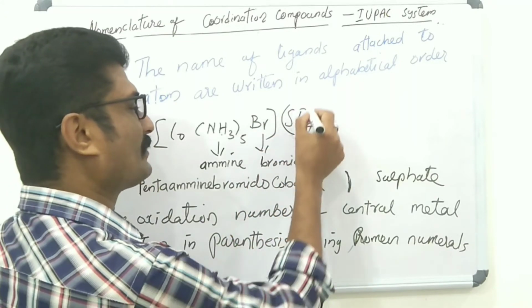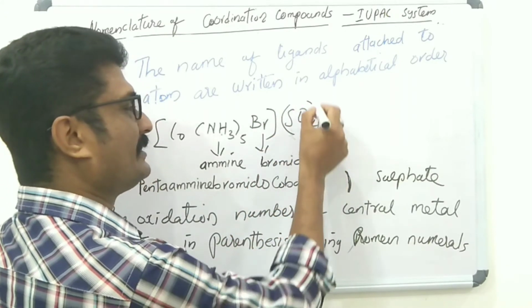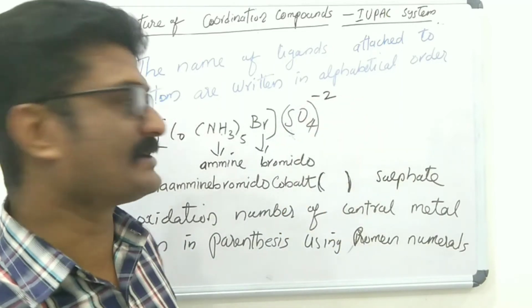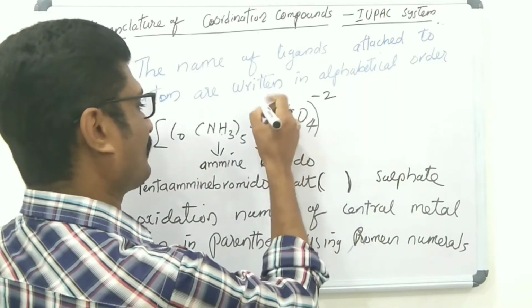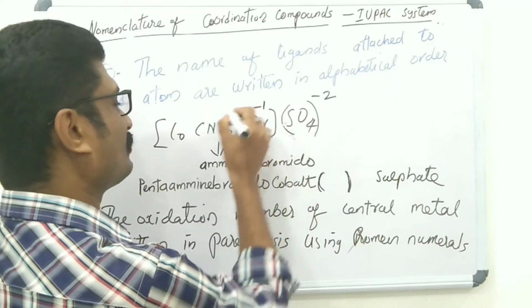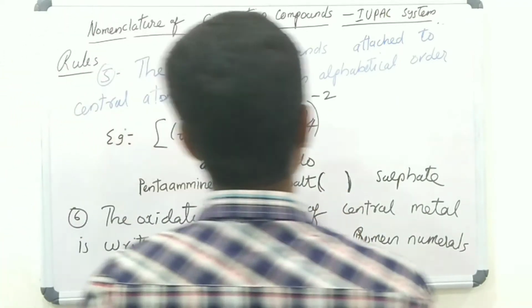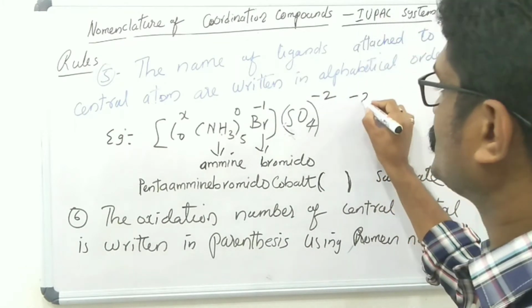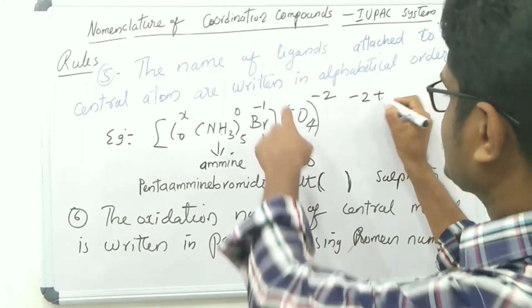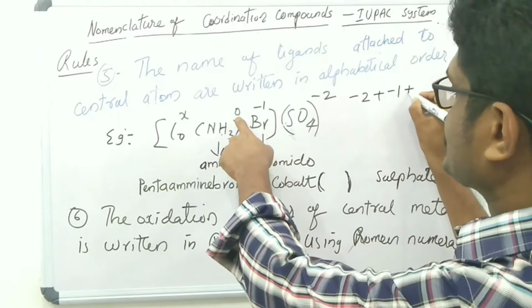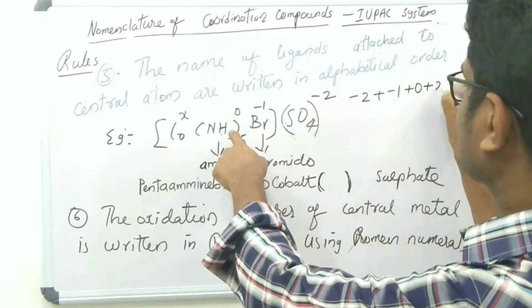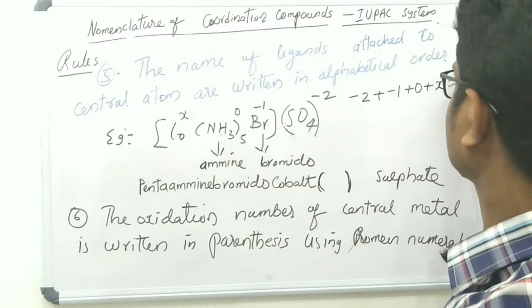Please see here, the oxidation number of SO4 is -2. SO4 is a radical sulfate ion. The oxidation number of Br is -1. Ammonia is a neutral molecule. The oxidation number of cobalt is taken as X. Then -2 plus -1 plus 0 plus X equals 0.